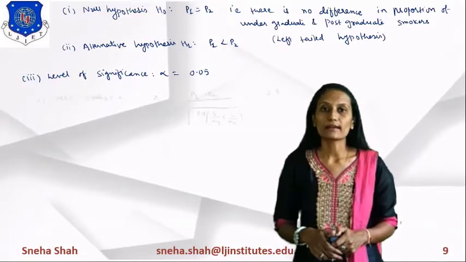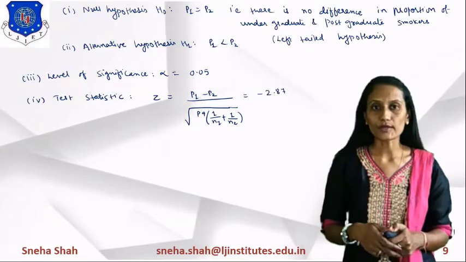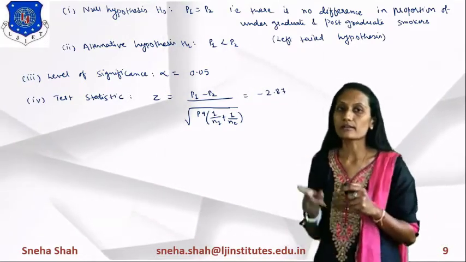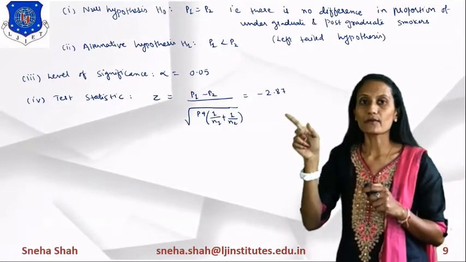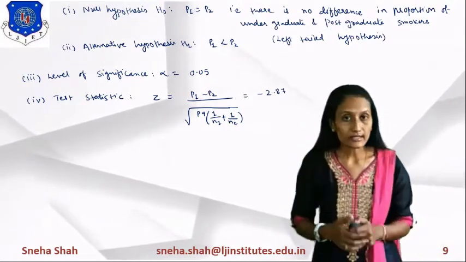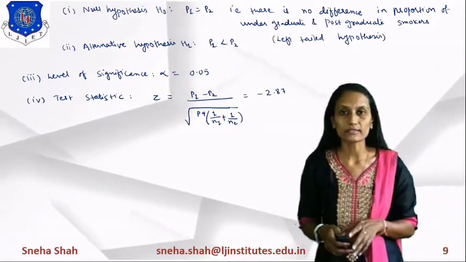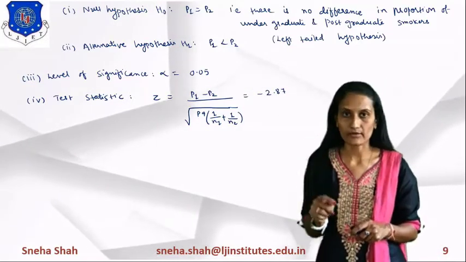Now the next thing we have to find is the test statistic, and its value is z equals (p1 minus p2) upon the square root of p into q into (1 upon n1 plus 1 upon n2). Now if we put in all the values and solve it, the answer equals minus 2.87.